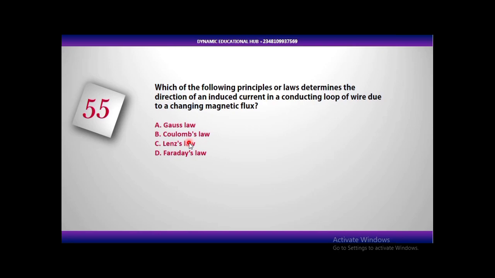Lenz's law is also a result of the law of conservation of energy. You can see any question like that as well. It is a result of the law of conservation of energy, and this law is talking about the direction of the induced EMF. So it is going to act in the opposite direction. So the correct answer is C, Lenz's law.